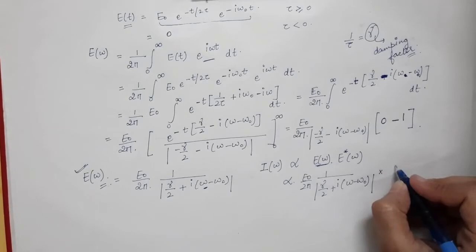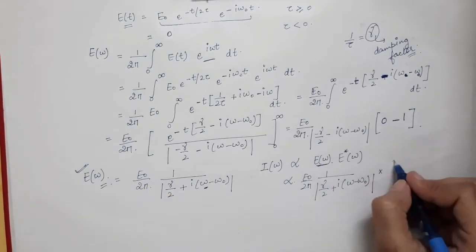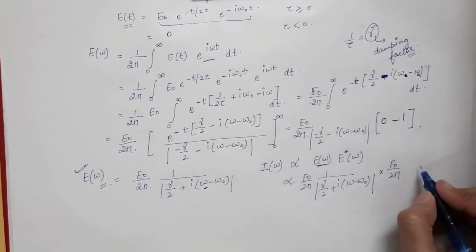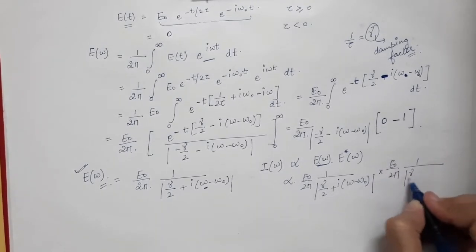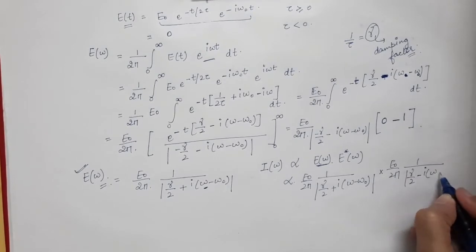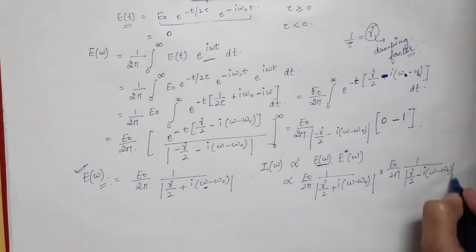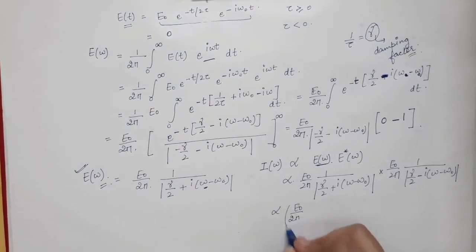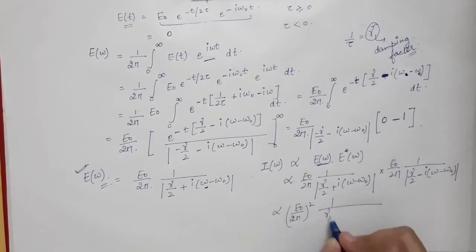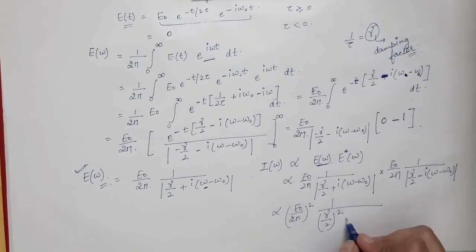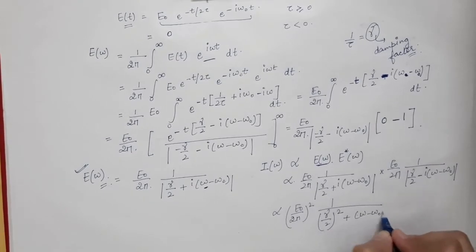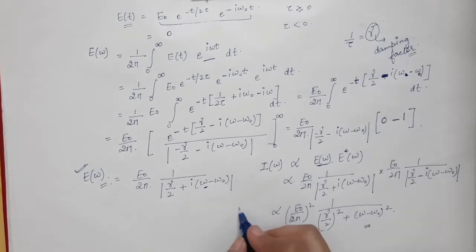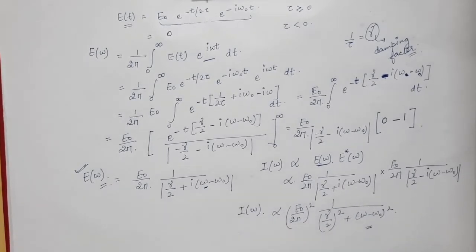So what is E star of omega? That will be E0 by 2 pi as it is. Instead of iota we will write minus iota. So that will be 1 divided by gamma by 2 minus iota omega minus omega 0. When you solve it, you will get E0 by 2 pi whole square into 1 divided by gamma by 2 whole square plus omega minus omega 0 whole square. So this is the expression of I of omega.